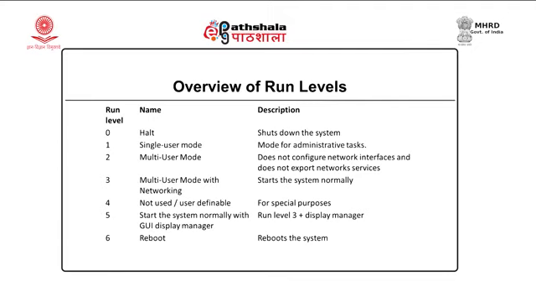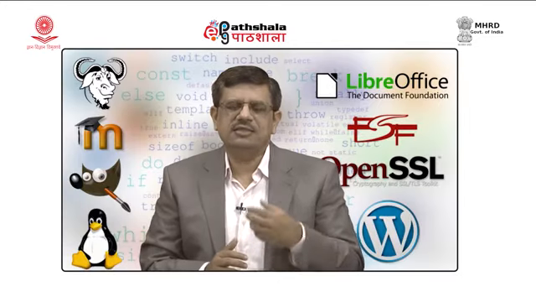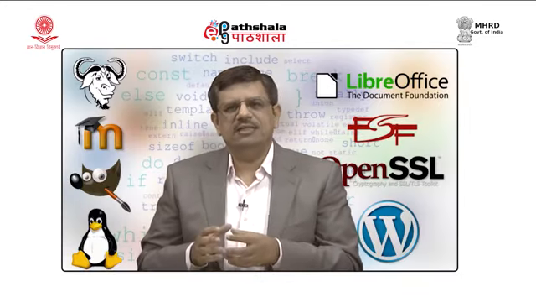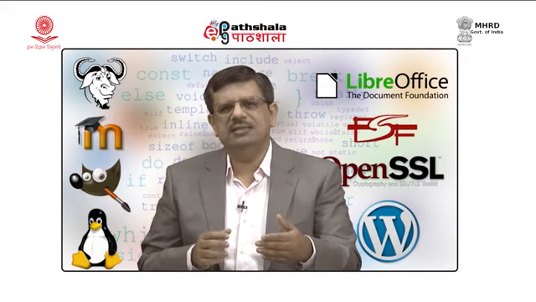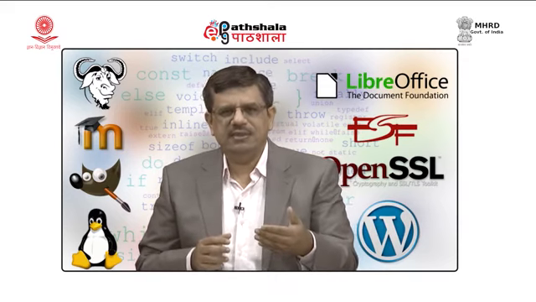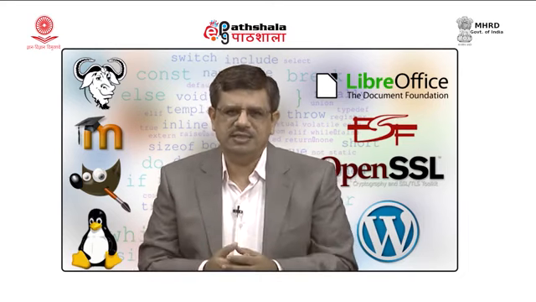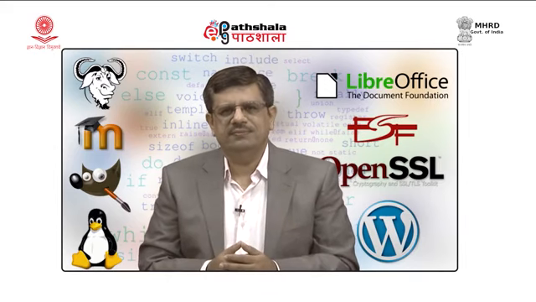Another run level is run level 2, which is multi-user mode, but in that case it does not need network configuration and will not provide network interfaces. One more run level is run level 3, which is multi-user with networking. This is the general run level when the system starts. If it is a server, it must start in run level 3, so that it is in multi-user mode and has networking capabilities. So, multiple users can log into the system and interact with the server.